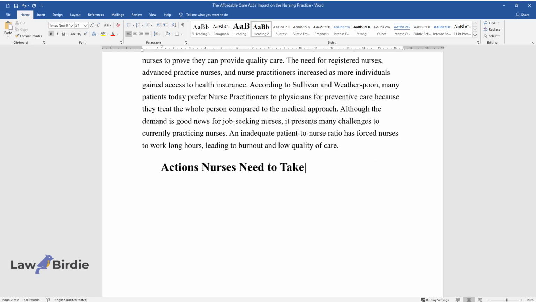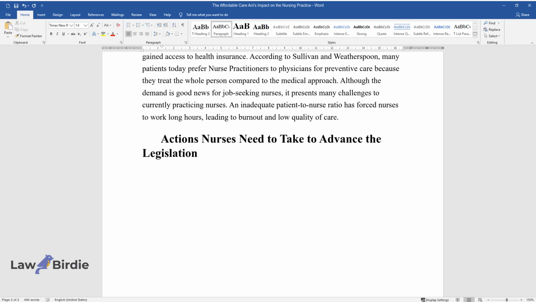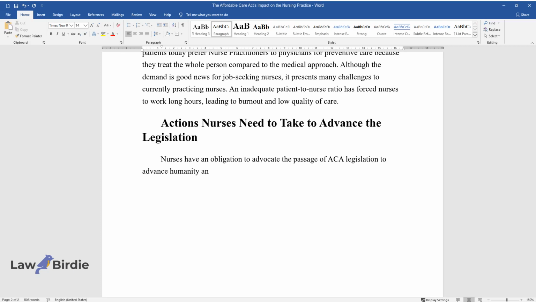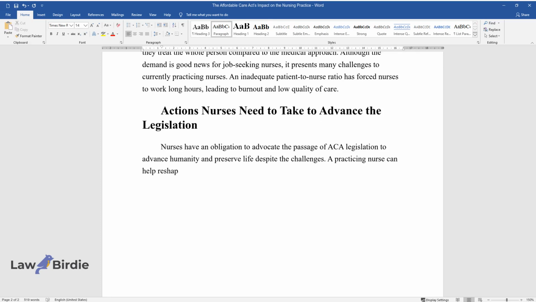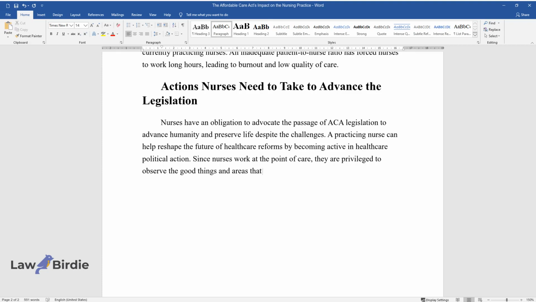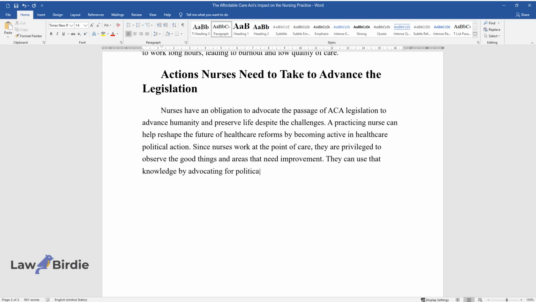Actions nurses need to take to advance the legislation. Nurses have an obligation to advocate the passage of ACA legislation to advance humanity and preserve life despite the challenges. A practicing nurse can help reshape the future of healthcare reforms by becoming active in healthcare political action. Since nurses work at the point of care, they are privileged to observe the good things and areas that need improvement. They can use that knowledge by advocating for political actions through representatives from the state legislature.